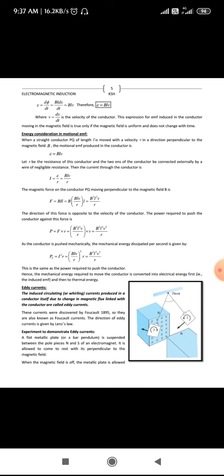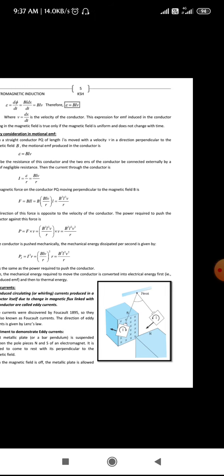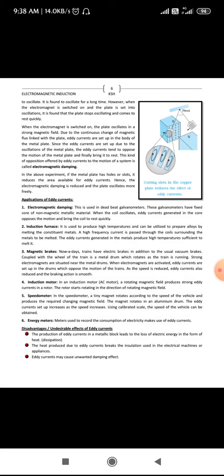A flat metallic plate or a bar pendulum is suspended between the pole pieces N and S of an electromagnet, that is the north and south pole of an electromagnet. It is allowed to come to rest with its plane perpendicular to the magnetic field. When the magnetic field is off, the metallic plate is allowed to oscillate. It is found to oscillate for a long time. However, when the electromagnet is switched on and the plate is set into oscillations, it is found that the plate stops oscillating and comes to rest quickly.